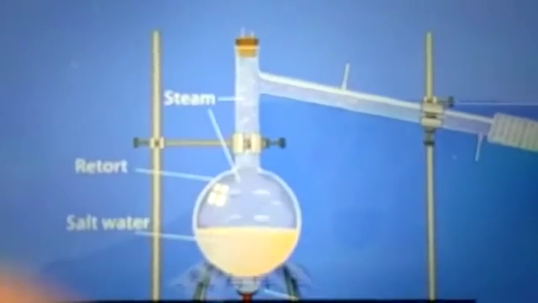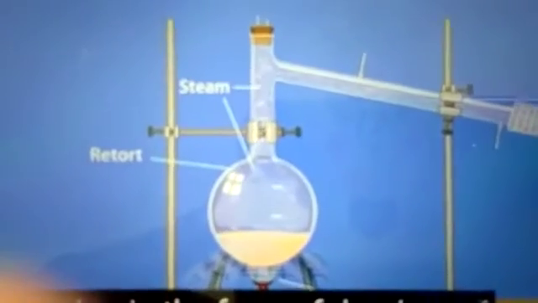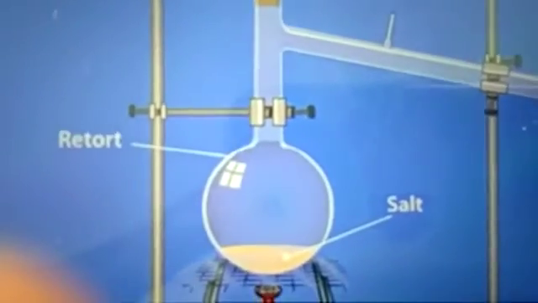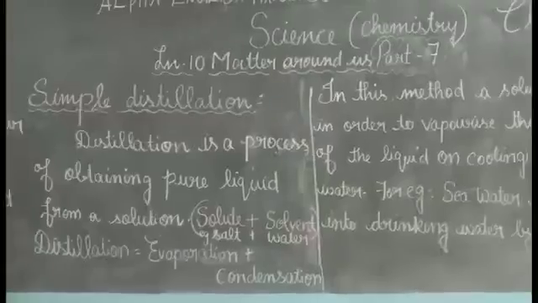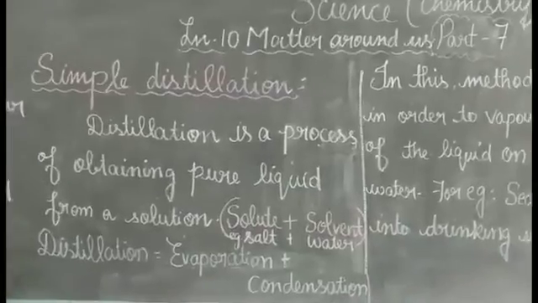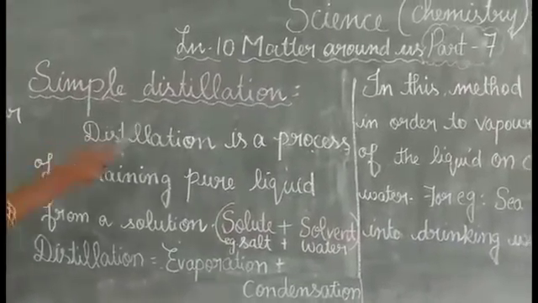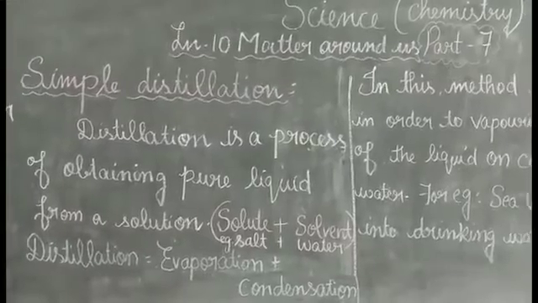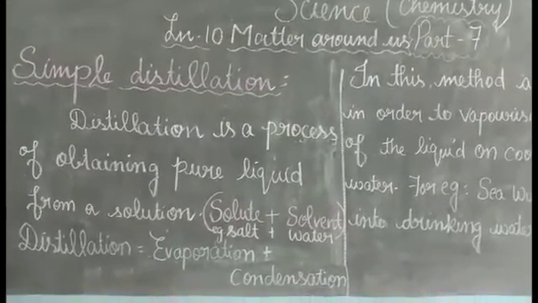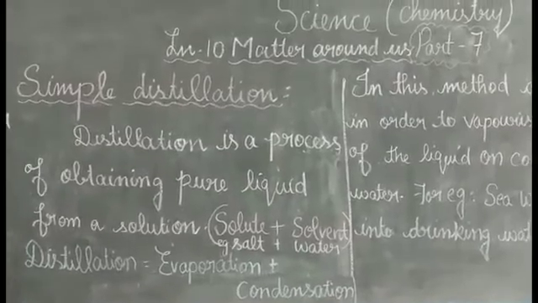The vapors on cooling condense into pure water and are collected in a receiver. This is a receiver. Droplets of water can be collected. The salt is left behind in the flask as residue. This is the salt particles collected, left behind in the flask as residue. Did you watch the experiment? The experiment can be done by the simple distillation method. Simple distillation method is nothing but the solution being converted into a pure liquid.